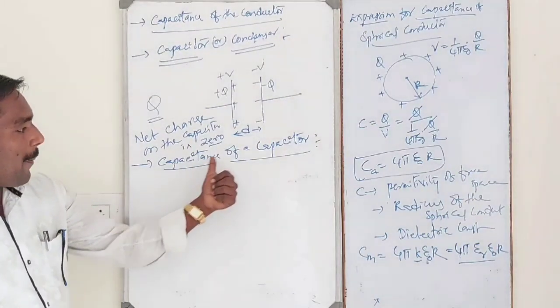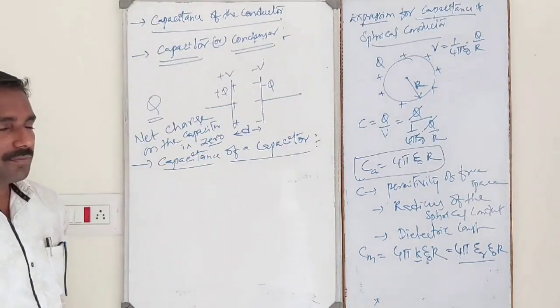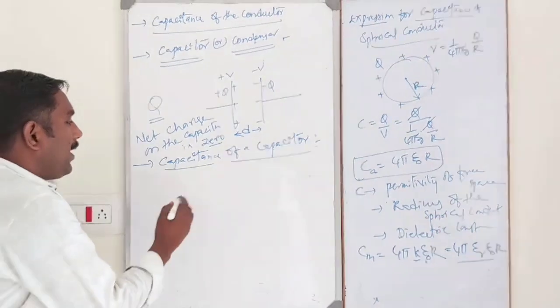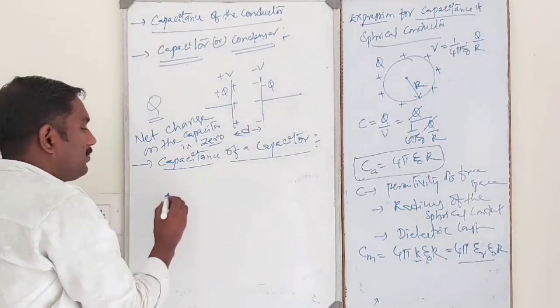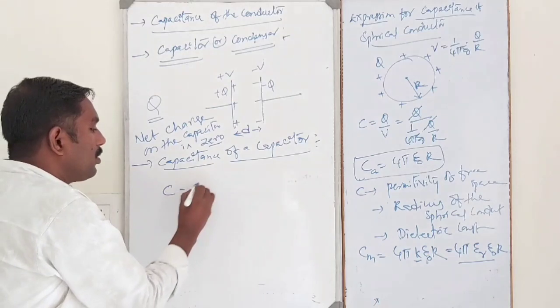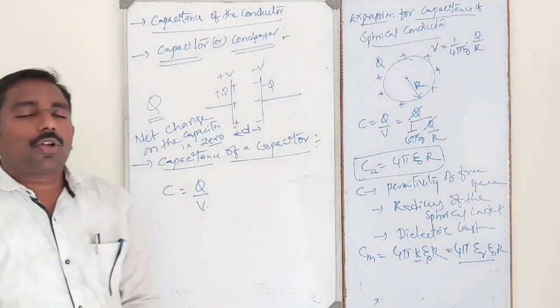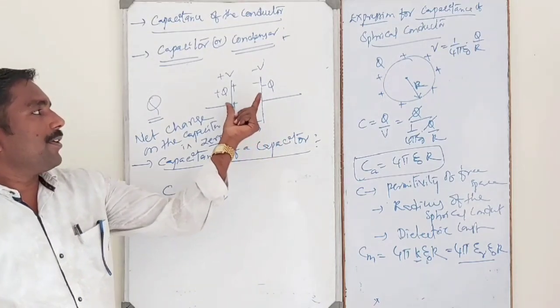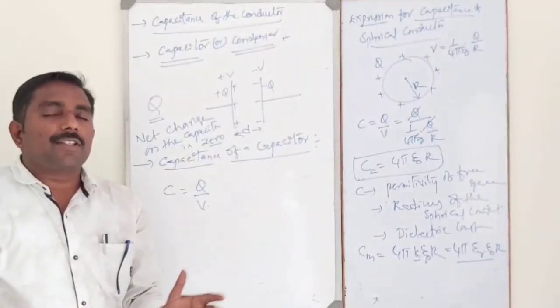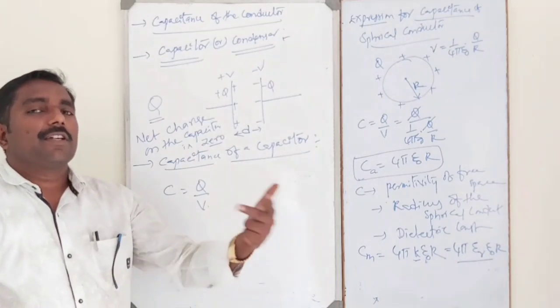Okay. So the capacitance of a capacitor. Simply, C is equal to Q by V. When some quantity of charge is given to the capacitor, its potential difference increases.